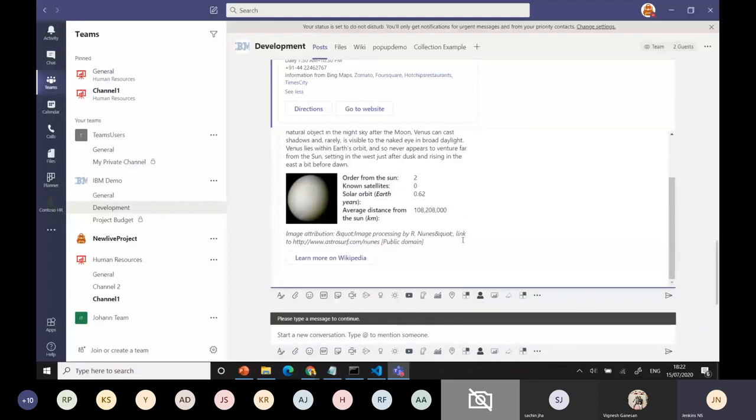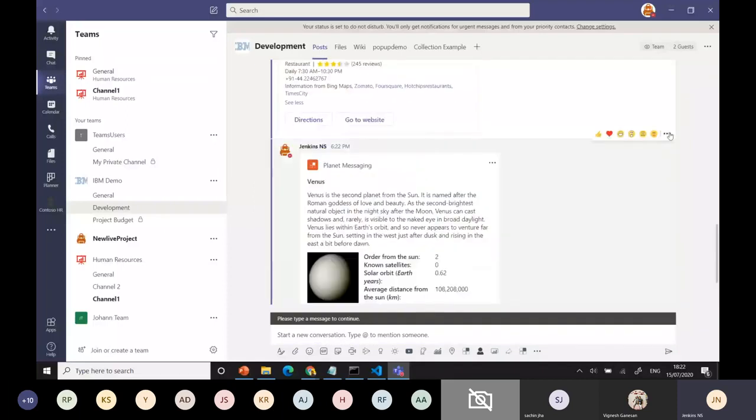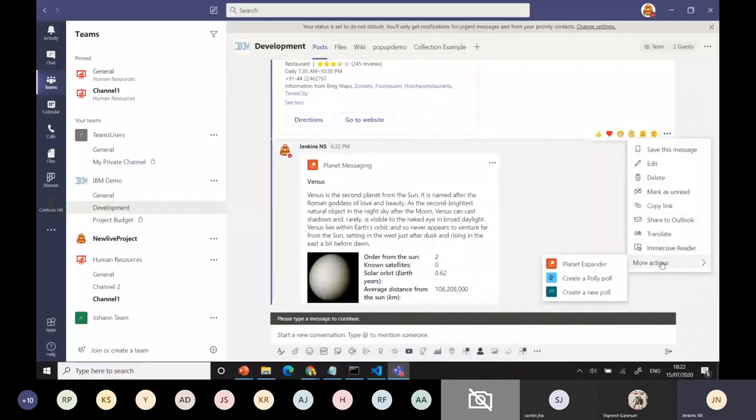For example, I'm the sender. Now I thought of it. I want to do one more action against that, as other users want to do. For example, I create a poll on that. Whatever it is, you can do. You can add n number of actions out there. Okay.